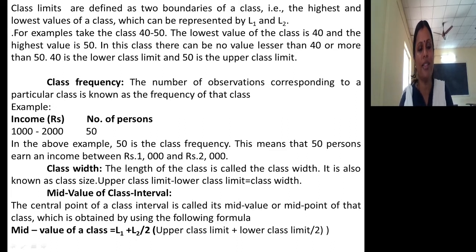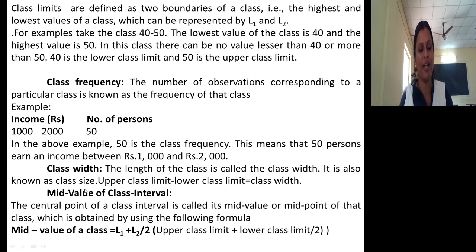While framing class intervals, class width will be taken as a base. If you take this as an example, 1000 to 2000, the upper class limit is 2000 and the lower class limit is 1000. 2000 minus 1000 is the class width. So this 50 is frequency. Class frequency means the number of observations corresponding to a particular class is known as the frequency of that class. So this is class frequency, this is class interval, 1000 is the lower class limit, 2000 is the upper class limit, so 2000 minus 1000 is the class width.